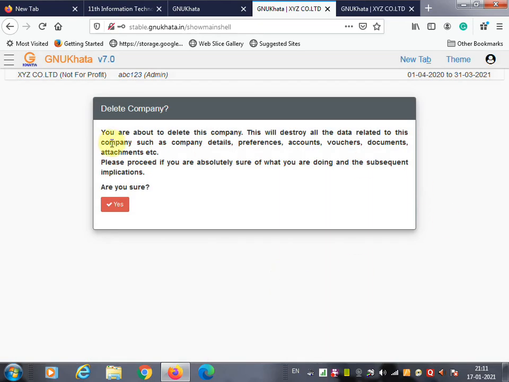Here the message says you are about to delete this company. This will destroy all the data related to this company, such as company detail, preferences, accounts, vouchers, documents, attachments, etc. Please proceed if you are absolutely sure of what you are doing and the subsequent implications. Are you sure you want to delete this? Then click on yes, otherwise cancel. We don't want to delete this company, so we are going to close this screen.